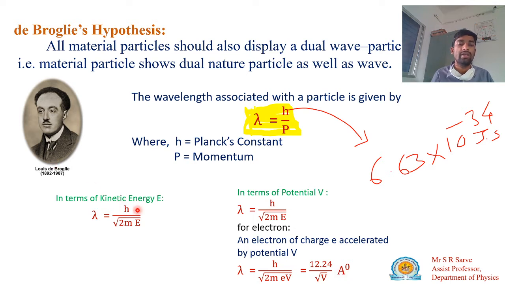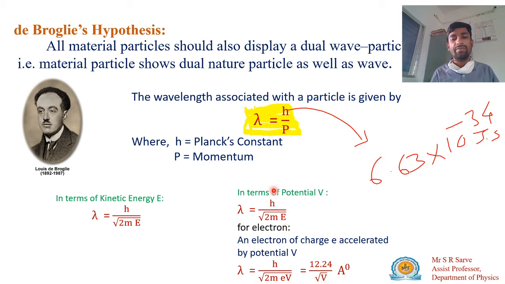So in terms of kinetic energy, lambda equals h divided by the square root of twice m E, and in terms of accelerating potential for an electron, 12.24 divided by root V.